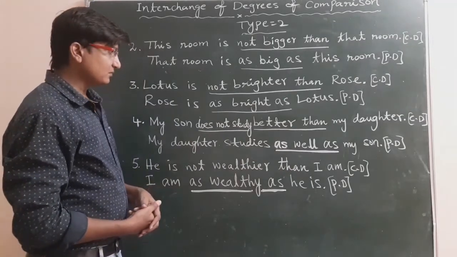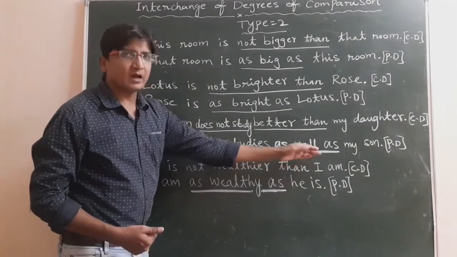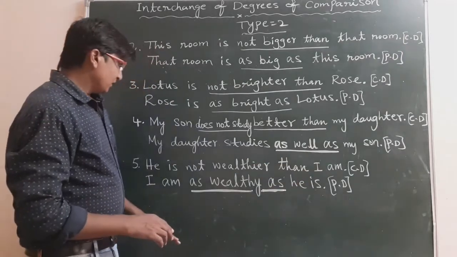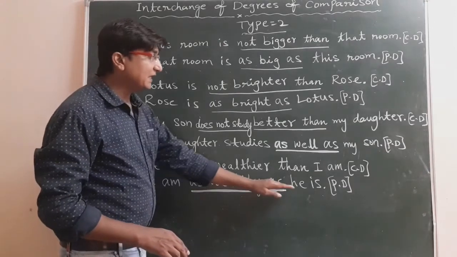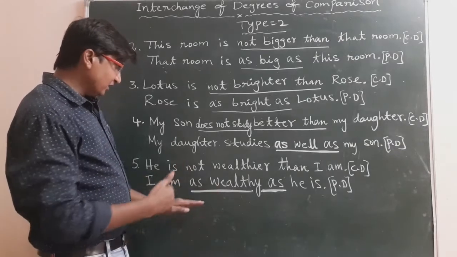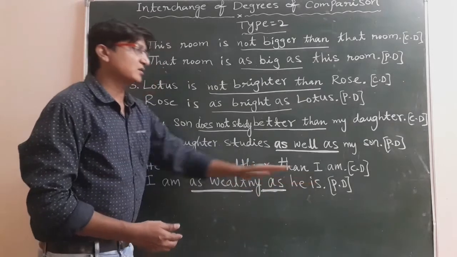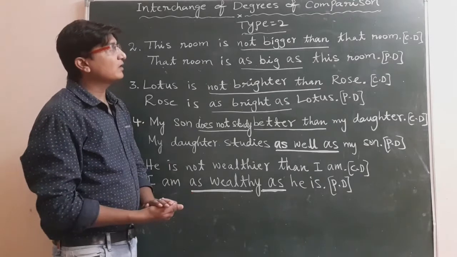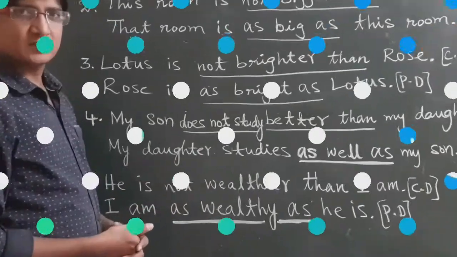And well is the positive degree of better. Now the last one: he is not wealthier than I am. We can also write I, but not me. So here: I am as wealthy as he is. Again it's a positive degree. I am as wealthy as he is, which is in positive degree. So like this we can convert comparative degree into positive degree. So thank you for watching this video. Thank you very much.